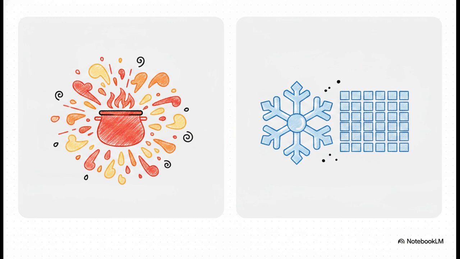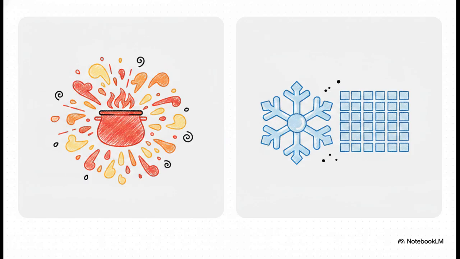Anthropic provides an absolutely fantastic metaphor for this. If you turn the temperature up high, imagine a pot of boiling water bubbling. The molecules are moving incredibly fast and unpredictably. High temperature produces varied, highly creative, and honestly sometimes surprising outputs. It's amazing for brainstorming or creative writing.